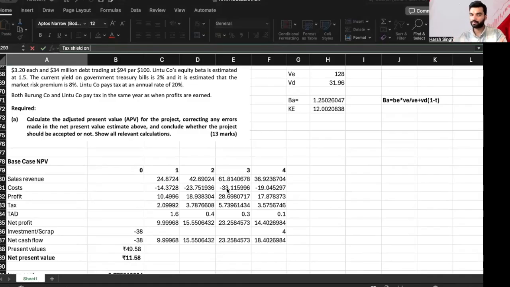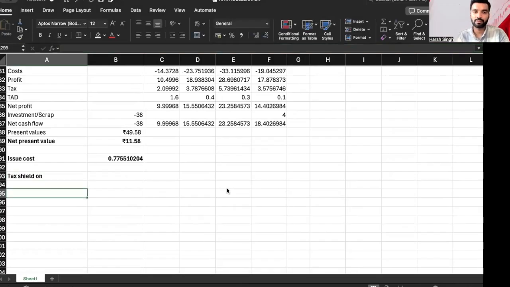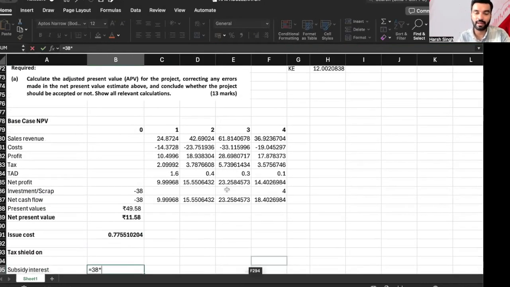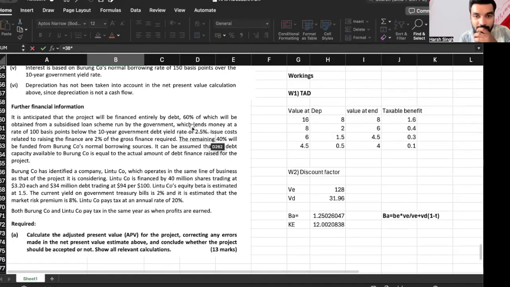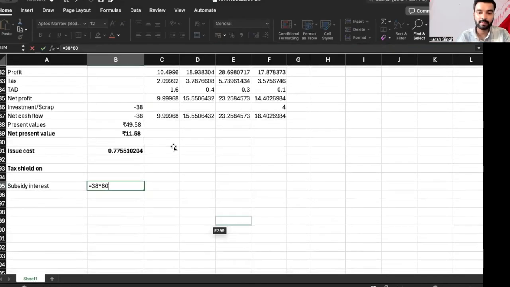One will be from the subsidy and one will be from the normal one. So now tax shield on, first of all, subsidy interest. So what is the total value of subsidy? First of all, 38 million multiplied by what percent are we getting? Subsidized, 60%. First part is done.